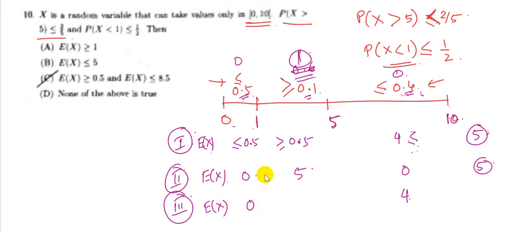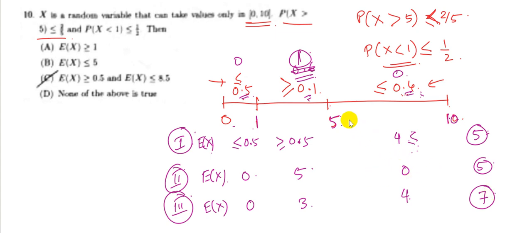So this is 0, this is minimum, this is maximum. Now in this case the maximum value of the second region can be 0.6. So that means the maximum value of the expectation in the second region can be 5 into 0.6, which would be 3. So here the expectation of x becomes 7.